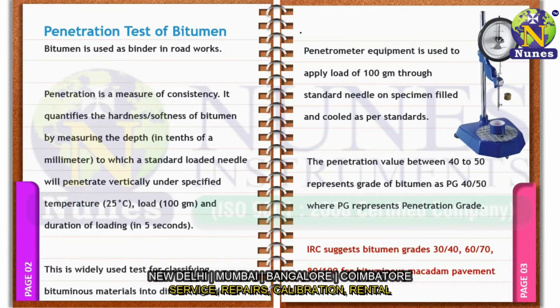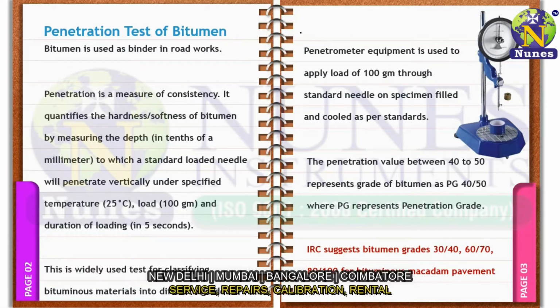As per the IS code guidelines, a weight of 100 gram is applied on a needle, which is allowed to penetrate the standard filled, air cooled, water cooled bitumen sample for a duration of 5 seconds at a standard temperature of 25 degrees Celsius.